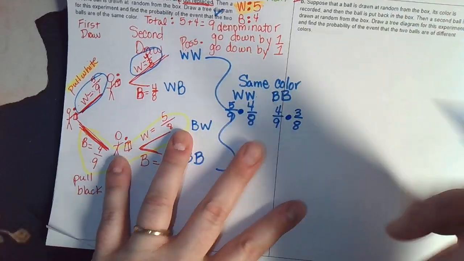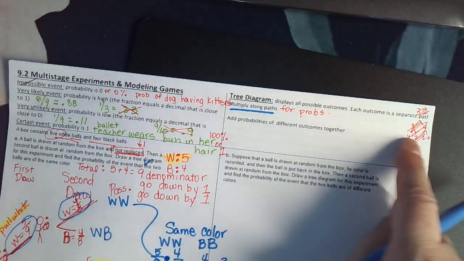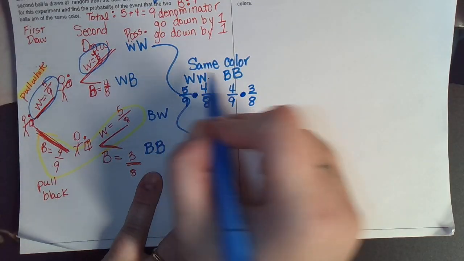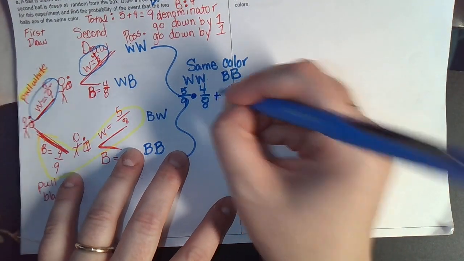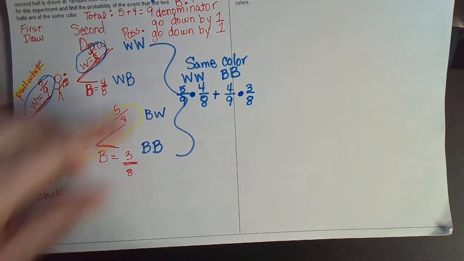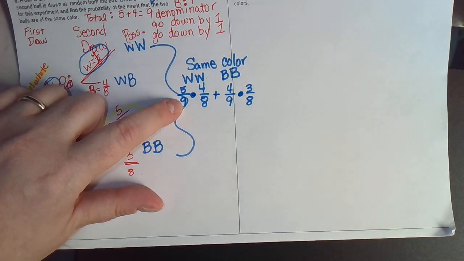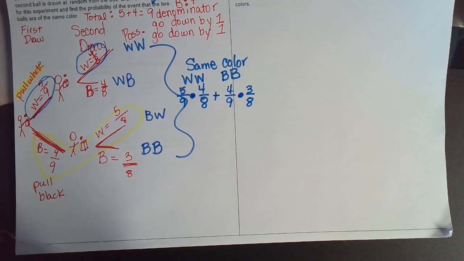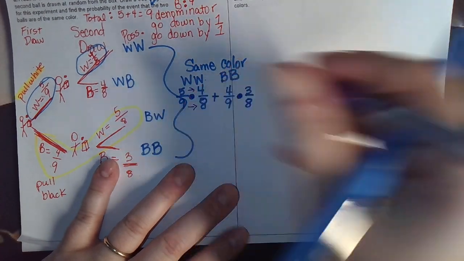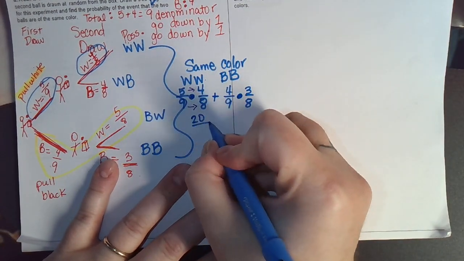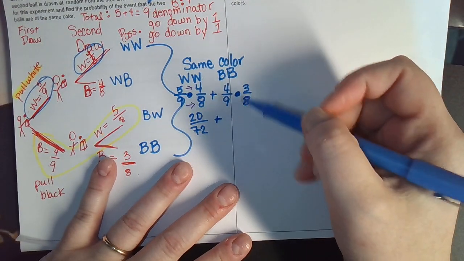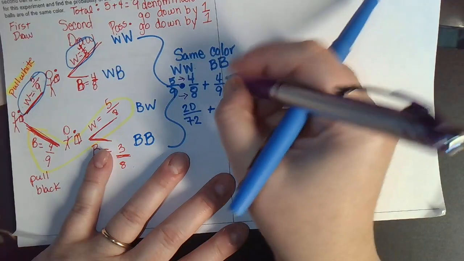Then it says add probabilities of different outcomes together. So these are different outcomes. White, white, black, black. So we're going to add those. Okay, now let's remember how to multiply and add fractions. You go left to right. So to multiply these fractions, you do 5 times 4 and 9 times 8. 5 times 4 is 20. 9 times 8 is 72. You can use a calculator. I encourage it. Okay, then on this other one, 4 times 3 is 12